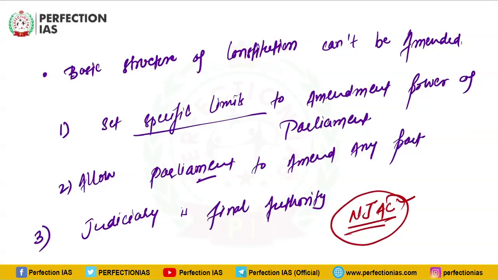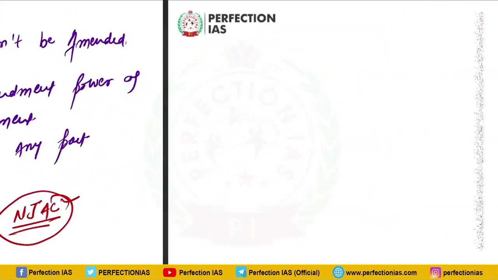And what was the violation? Violation was that it will have an adverse impact on the independence of judiciary. Now coming back to evolution